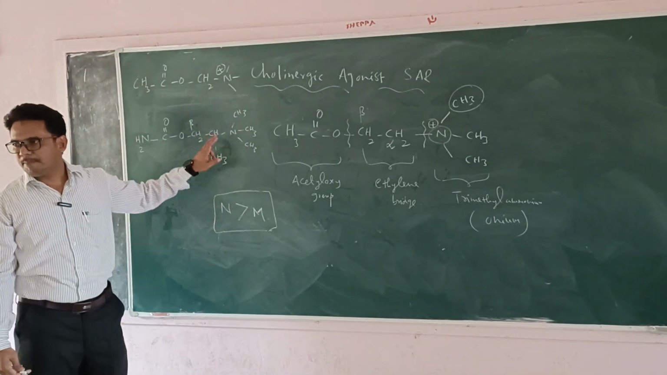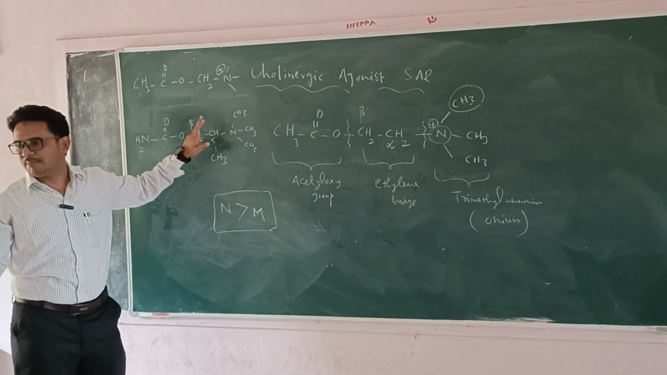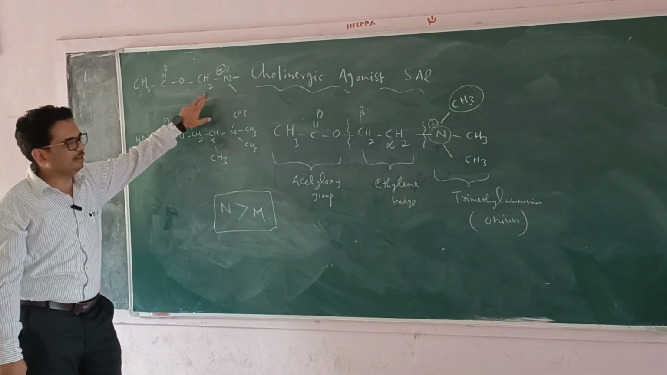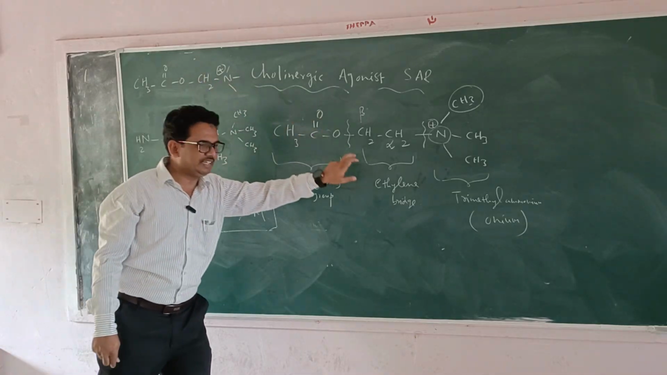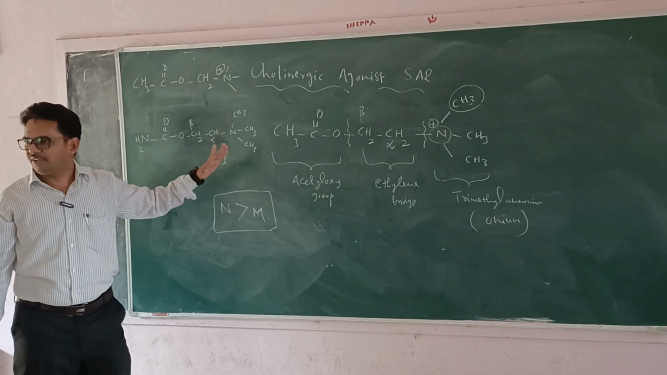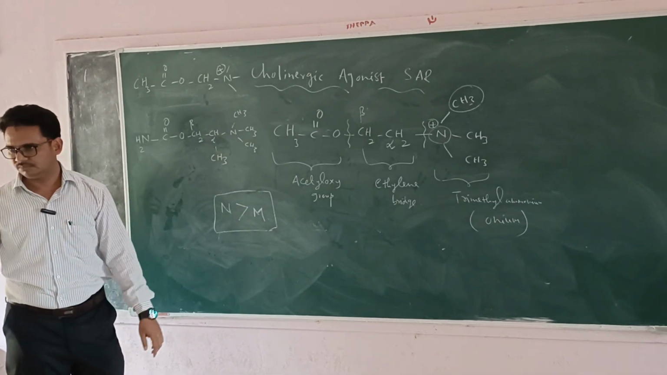This is called methyl choline. What is it called? Methyl choline, not methacholine. It means only one carbon is there. This one is less active when compared with acetylcholine, or betacholine, or methacholine, or carbachol.